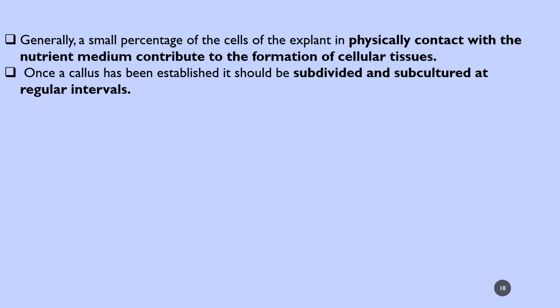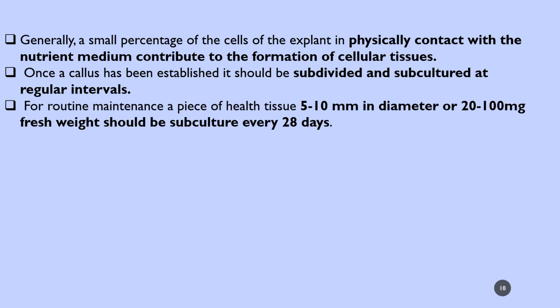Once a callus has been established, it should be subdivided and subcultured at regular intervals. For routine maintenance, a piece of healthy tissue 5 to 10 millimeter in diameter or 20 to 100 milligram fresh weight should be subcultured every 28 days.